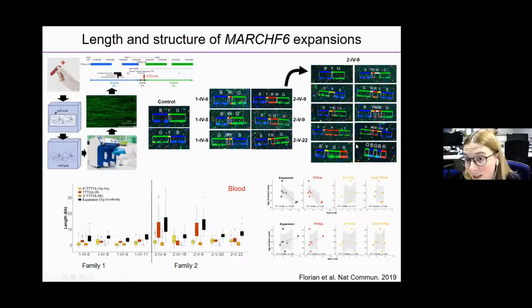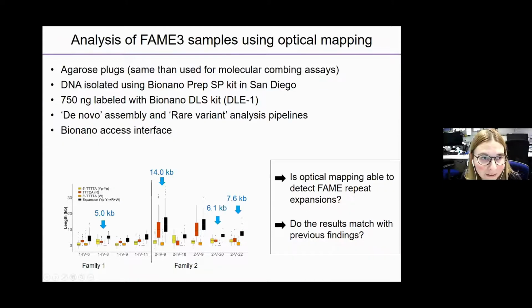We also described some abnormalities that we call micro-rearrangements, where the red part was not between the blue and the green, or signals that had overlays. We used these measurements to do correlations between the age at seizure or tremor onset, and to show that it was the TTTCA part that correlated with the onset of epilepsy in our family.